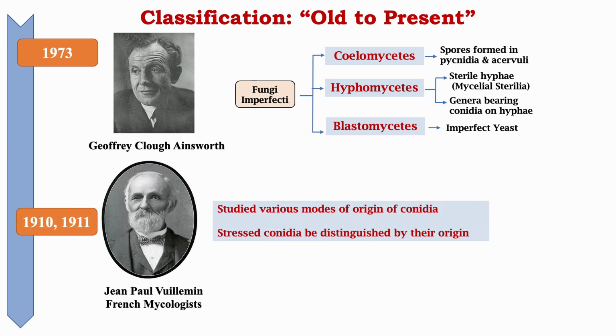During 1910 and 1911, Jean-Paul Vuillemin, a French mycologist, studied various modes of origin of the conidia. He stressed that conidia be distinguished by their origin. I mean to say, he stressed more and more on conidial ontogeny for classifying a particular organism.